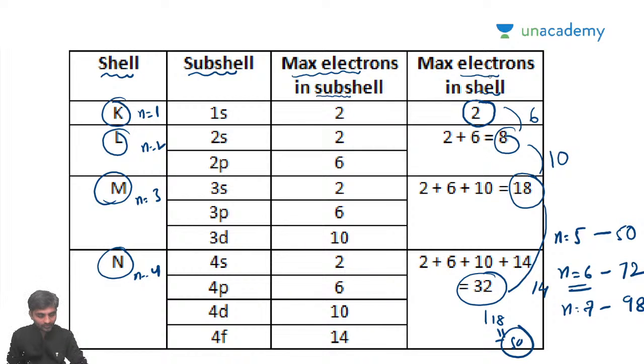Yesterday Raviteja mentioned that it is going to be 2n square. The total number of electrons in each shell is represented by 2n square. The maximum number of electrons in a shell is 2n square, where n represents the shell number. If the value of n is increasing, the maximum number of electrons which can be accommodated in that shell will increase. For K, n equal to 1, we have seen this in detail.